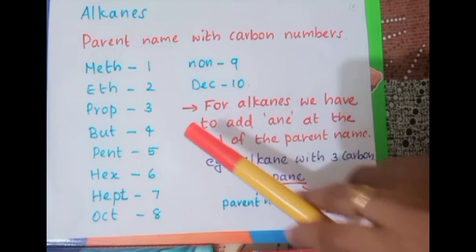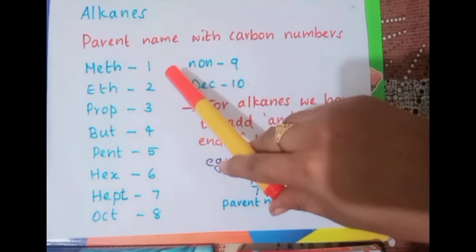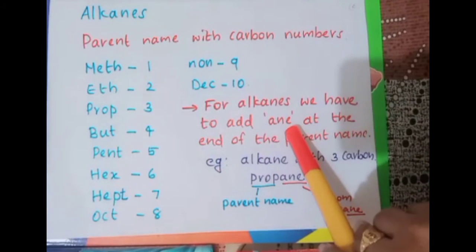Remember, these are the starting names of the hydrocarbon depending upon the number of carbon atoms present in it. And remember, for alkanes we have to add the ending ANE after the parent name. So depending upon the carbon atoms, we write the name meth, and after meth we add ANE if it contains only single bonds between the carbon atoms.